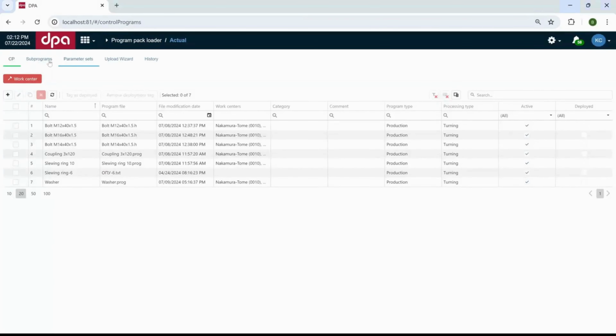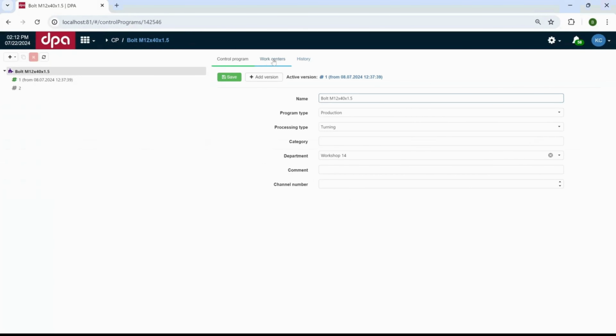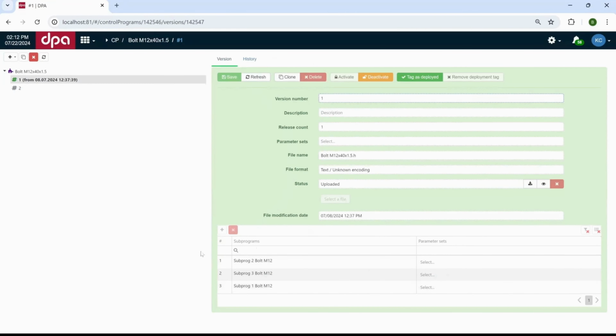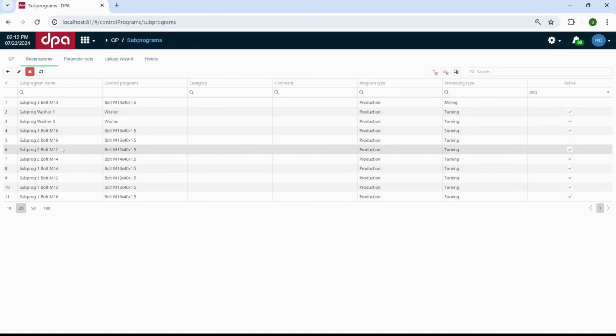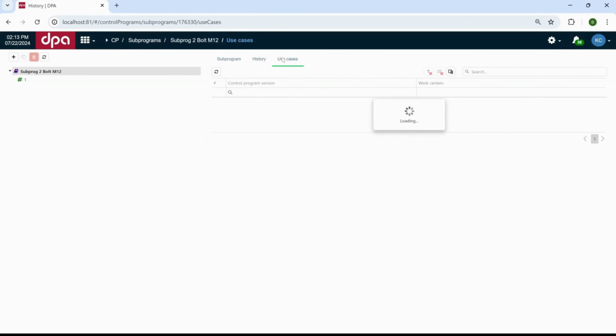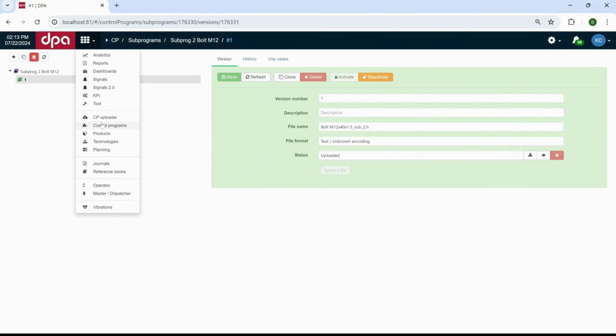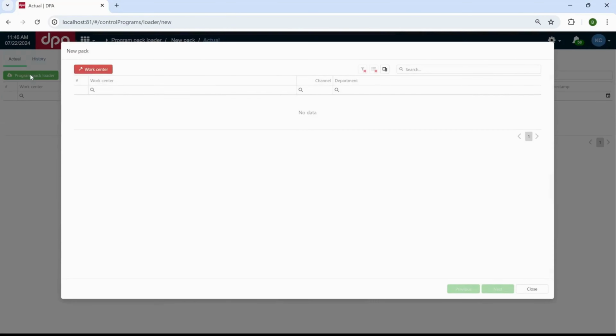We offer an alternative where CNC programs are organized in a digital archive within the DPA system. CNC programs can be loaded centrally from the DPA system server, directly onto connected machines right into the controller's file system. This is done with a simple action.